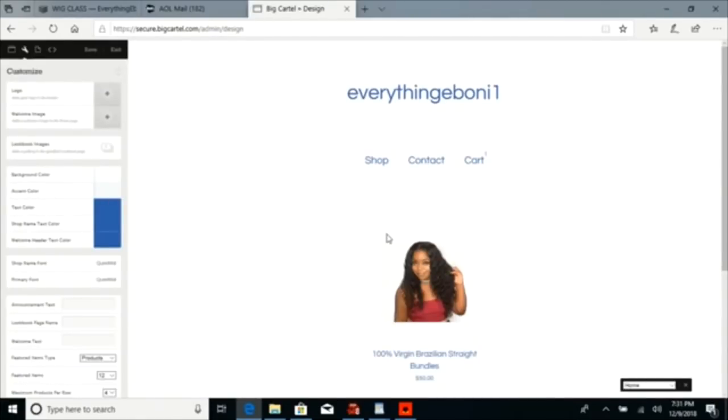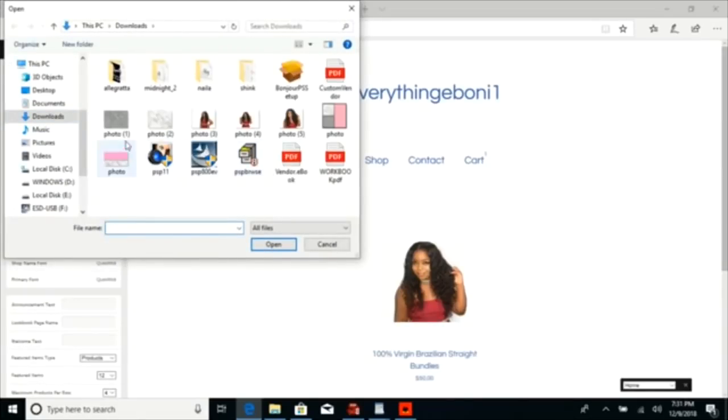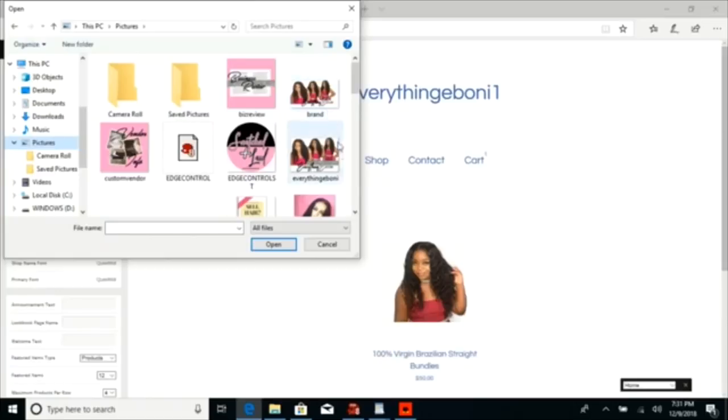All right. So we get to this page, customize. Y'all, like I said, BigCartel makes it so easy to edit your website. Right here under customize logo, add your logo. You click the plus, you go to your computer, you find your logo. Let's see, I'm pretty sure I have my logo on here. Pictures.